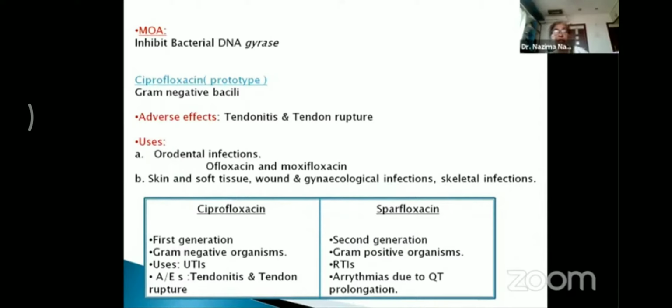The newer drugs, that is the second generation fluoroquinolones like sparfloxacin, mainly have activity on the gram-positive organisms. So they are more effective on gram-positive organisms as compared to ciprofloxacin. However, there is an adverse effect related to this drug: it causes QT prolongation, which may lead to arrhythmia. So this side effect has to be kept in mind when using this drug.